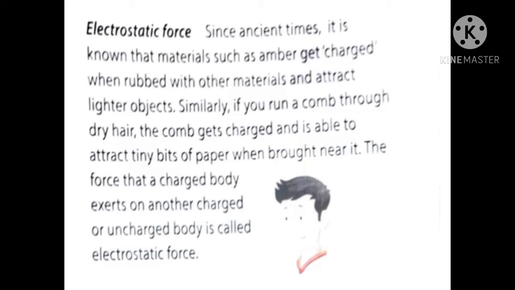Only objects lighter than the scale can be attracted. Here the bits of paper are lighter than the scale, so when you bring the scale near them, the papers get attracted to the scale. That shows that the scale has been charged by the dry hair. When two objects are rubbed in such a way, the object gets charged. This is called the electrostatic force. Is that clear?